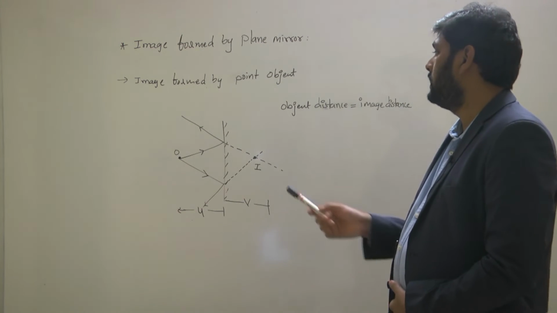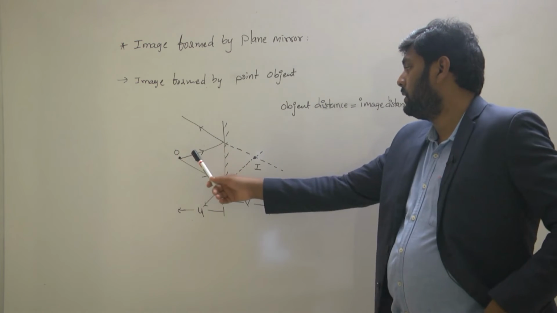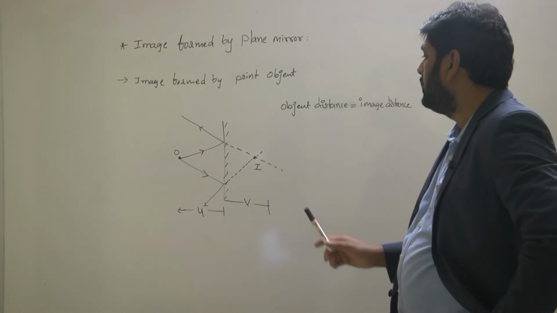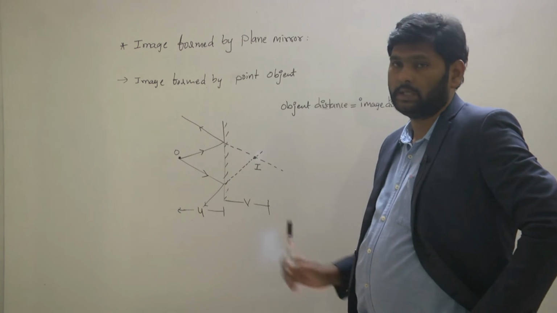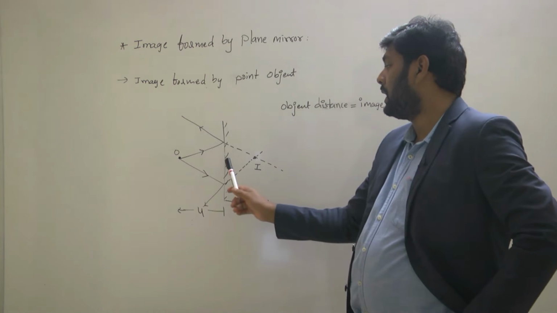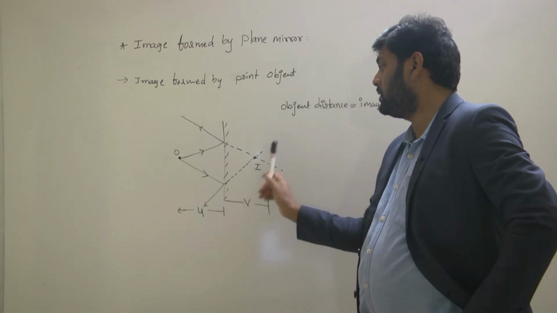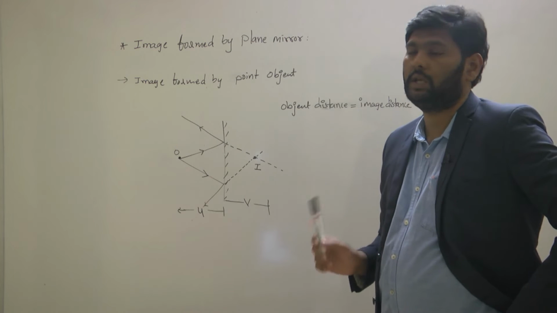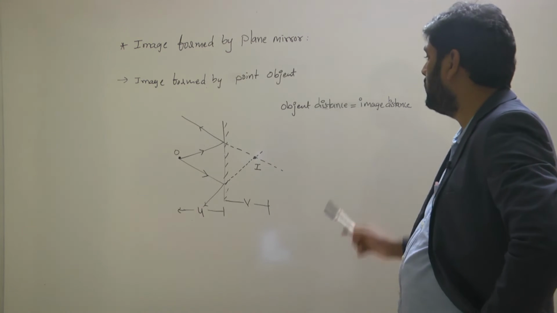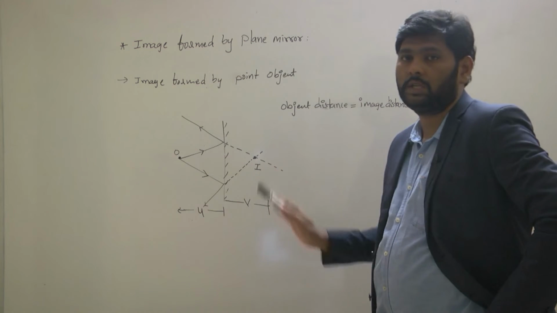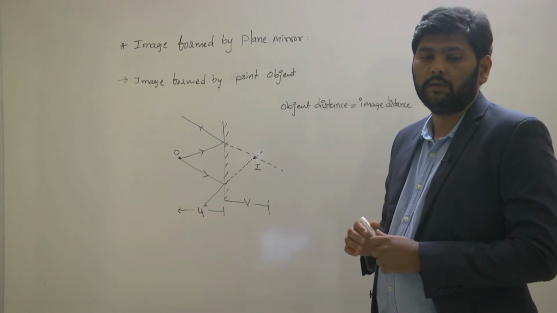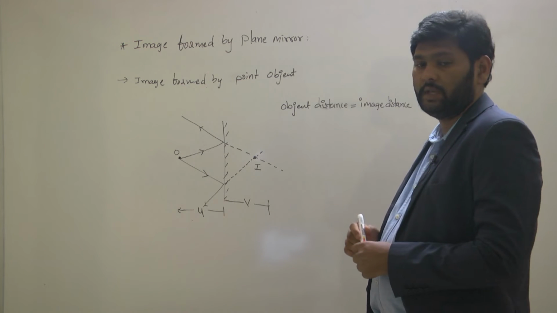In this case, this is a plane mirror, this is an object, this is an image formed by the plane mirror. Now here, if I observe these distances, this is object distance, this is image distance. Object distance and image distance both appear the same, so that I have written this way. So this is the first nature of the image. Understand?